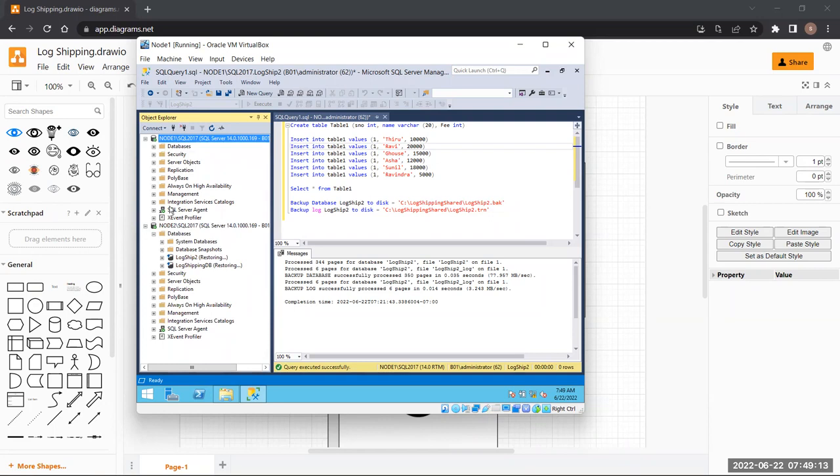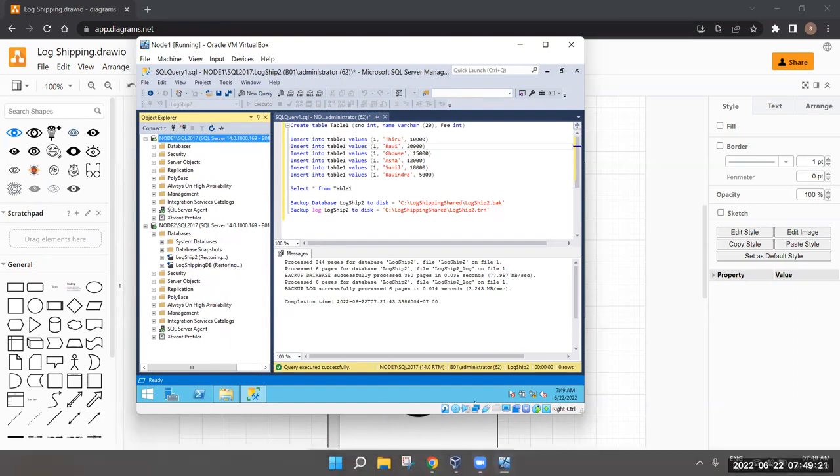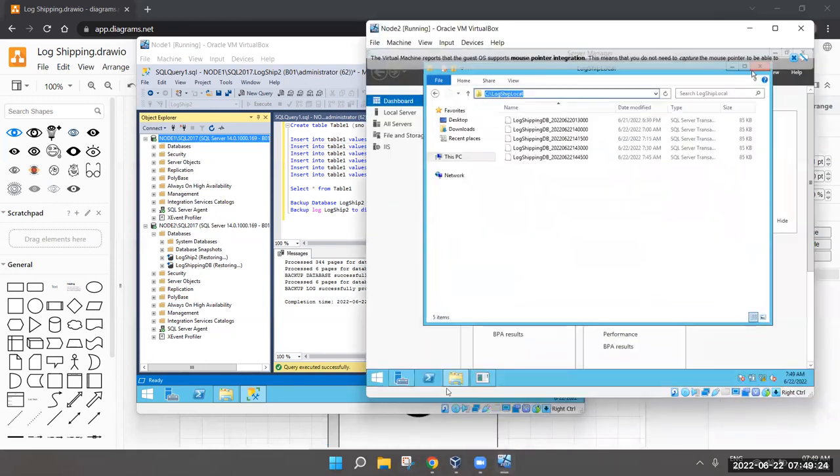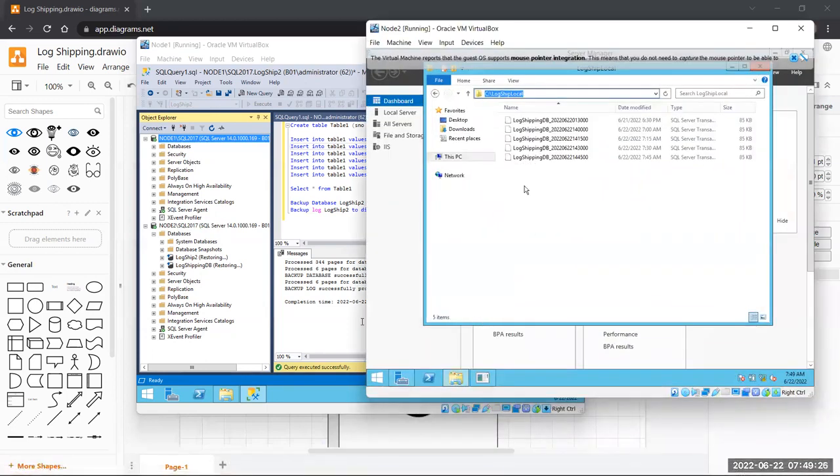Can we check that in the local folder? I'm sorry, can we check that in the local folder? We can check that in the local folder. Let me check it in the local folder, or else the job activity monitor. Job activity monitor. Correct, Sunil.